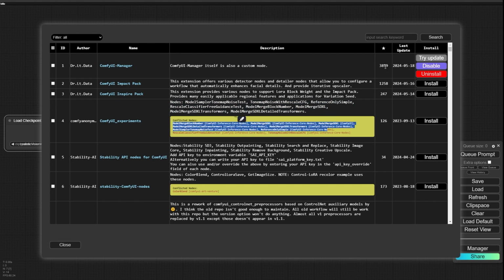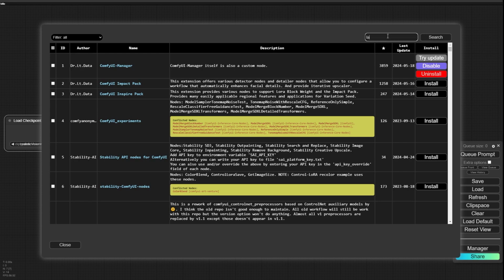And these show the stars for the project page on GitHub, and also this is the last update status. Here you can press try update to force an update of the extension. You can disable the extension or uninstall it, and also you can install it.